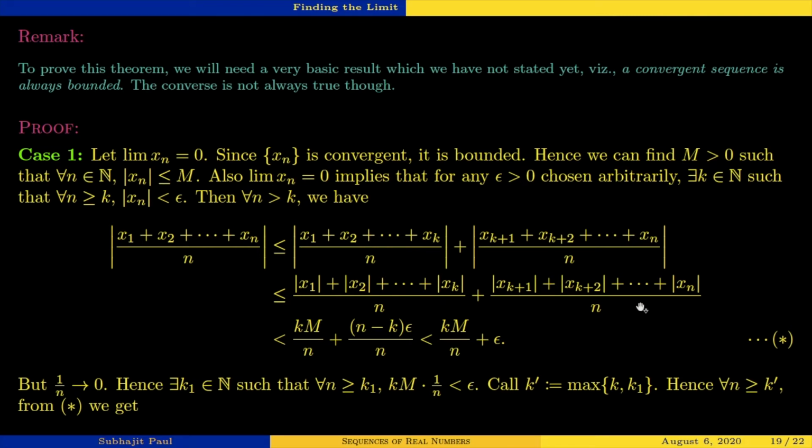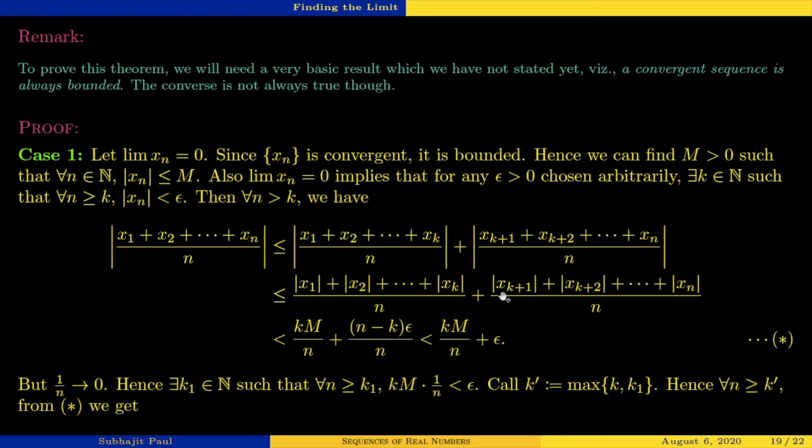Now all these terms, since here the term index is more than k, xk plus 1, xk plus 2, this n is also greater than k. So all these terms are individually smaller than epsilon, because for all n greater than or equal to k, mod of xn will be smaller than epsilon.